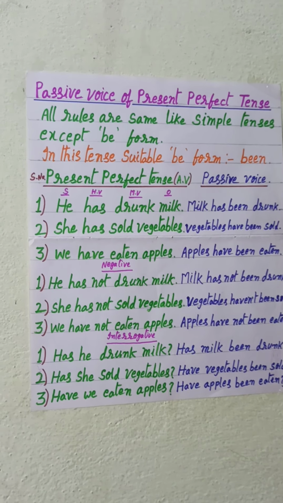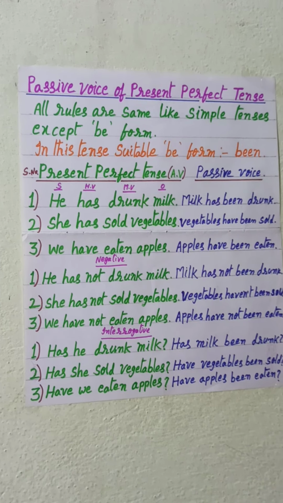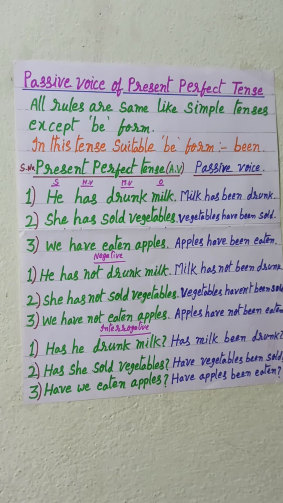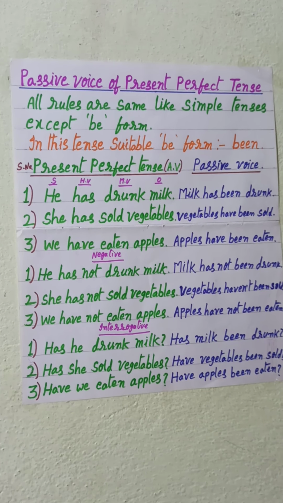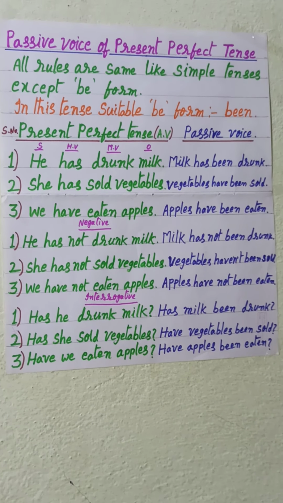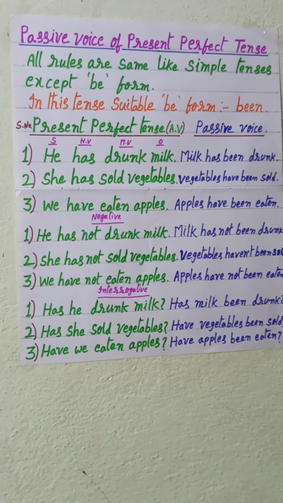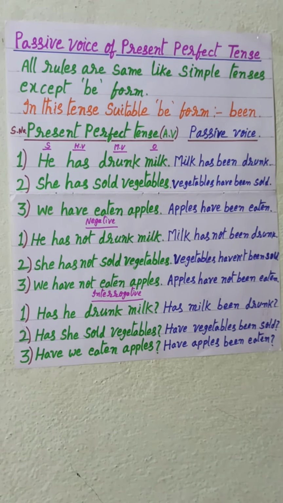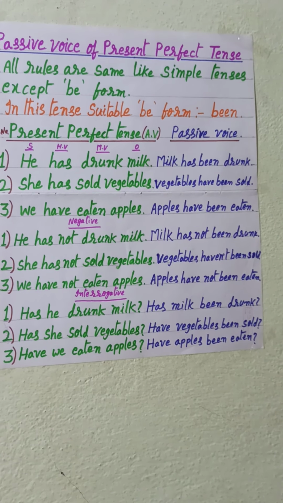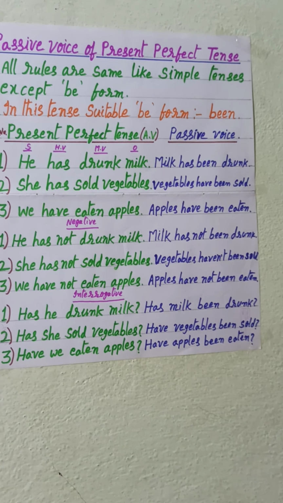If we want to change an interrogative sentence, we write the helping verb before the subject in the active voice and passive voice and add a question mark at the end of the sentence. For example, first sentence, has he drunk milk, and add question mark. In the passive voice, has milk been drunk, and add question mark.